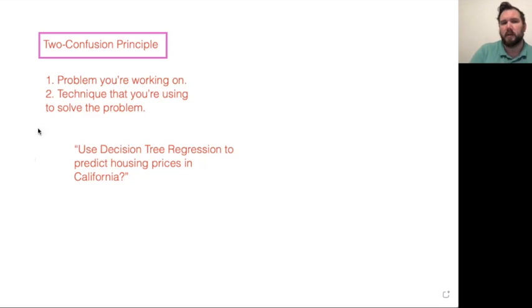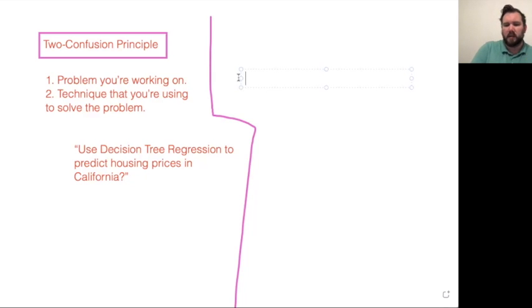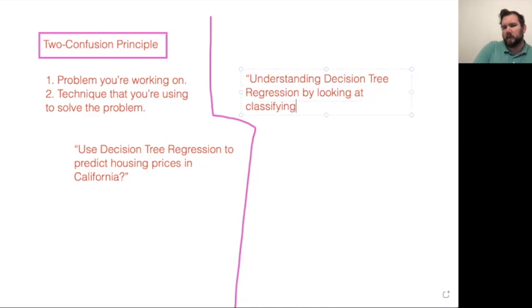So my principle for thinking about this is, let's begin with something that we can really concretely visualize. And maybe we can start with understanding decision tree regression by looking at classifying flower species. And the reason is that these are tangible things. We can actually see pictures of the flowers and pick up the flowers, and we can understand how we would solve the problem of the flowers. And then we can understand how a decision tree regressor would solve the problem of classifying the flowers.